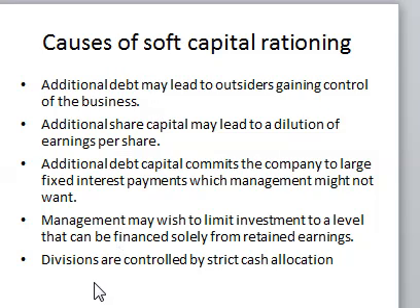Another factor we can talk about, and this is our last point in soft capital rationing, is that divisions are controlled by strict cash allocation. You find that you have a head office. The head office puts a lot of restrictions on the amount to be invested by the divisions or by the branch, such that the division or the branch cannot exceed the amount allocated to them to invest. So in that case, you are also going to have a constraint on your budget, and that constraint is caused by restriction by the head office on the amount supposed to be invested by the divisions or by the branch.